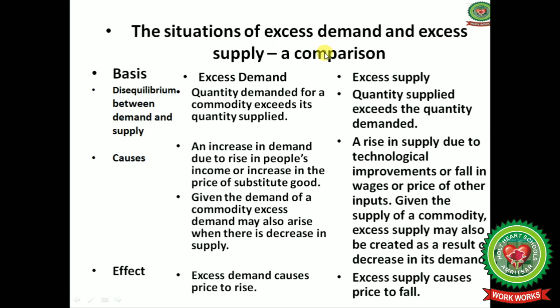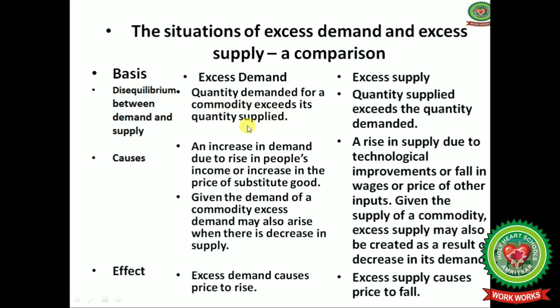Now we will discuss the situations of excess demand and excess supply. A comparison we will see here. We will do the comparison between excess demand and excess supply. First one is disequilibrium between the demand and supply. How?